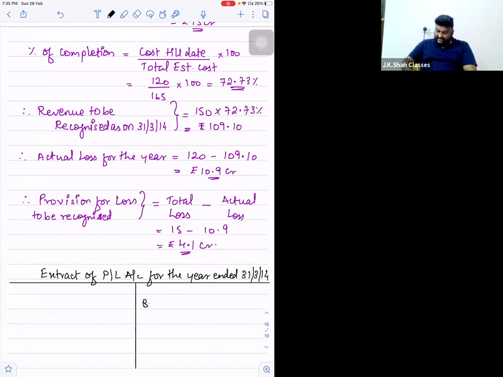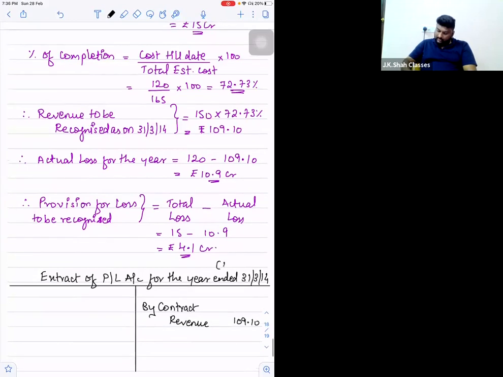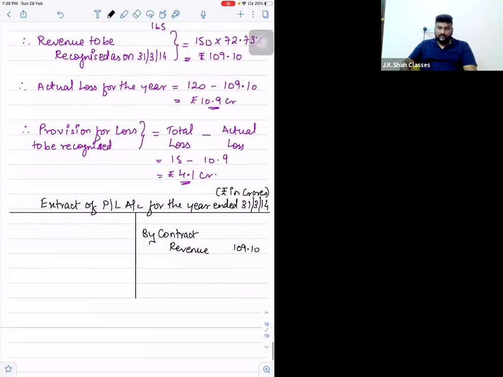So on the credit side, I will put by contract revenue, which is to be recorded at 109.1. Do one thing, also put a bracket and write it is rupees in crores. Then on the debit side, we will put to contract cost 120 crores.